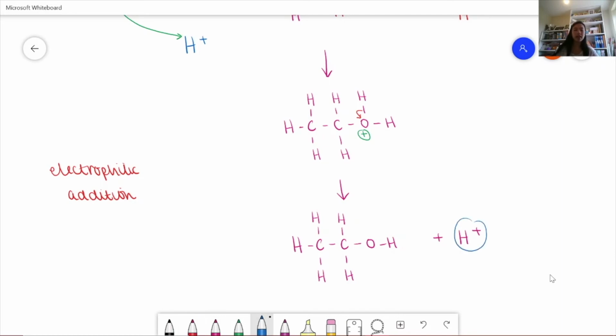we call this a catalyst. This is why we have that phosphoric acid as a catalyst, because the H plus is what we're using, and it's being used up and regenerated at the end.